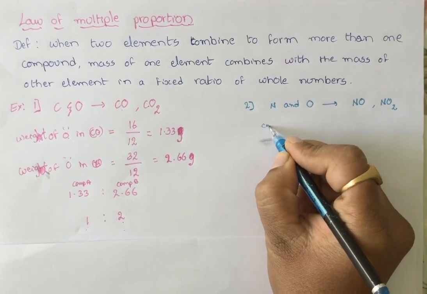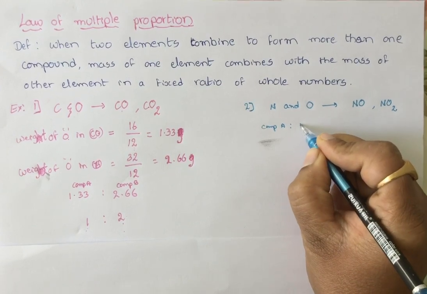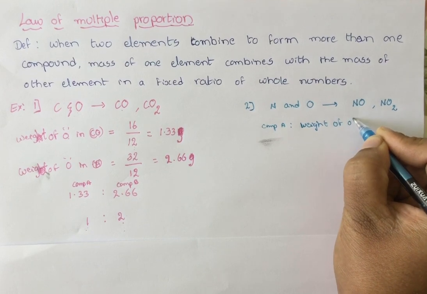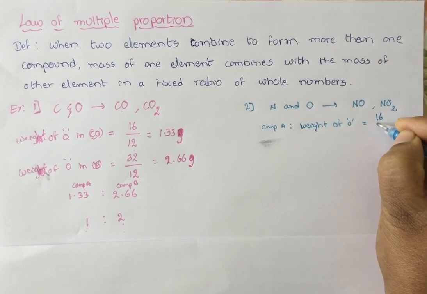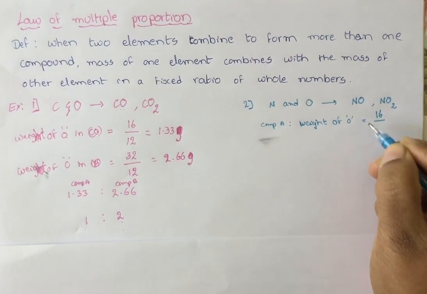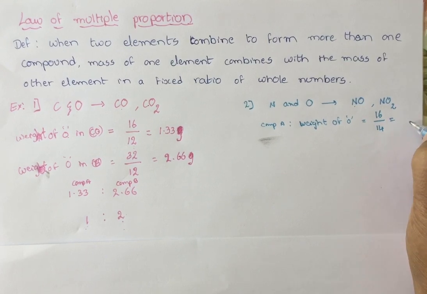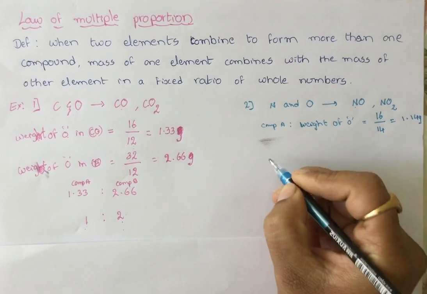Let's start with compound A, that is NO. So the weight of oxygen, how can I calculate? Write the weight of oxygen, only one atom we have, and the weight of nitrogen. If I take this ratio, I am going to get the value 1.14 grams.